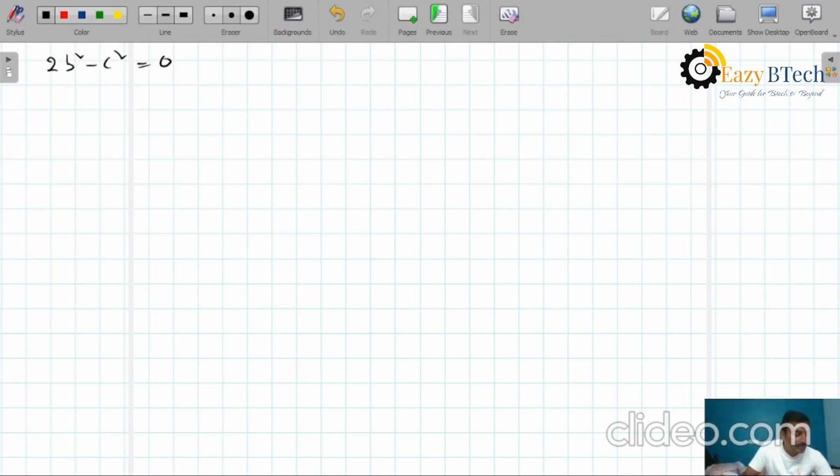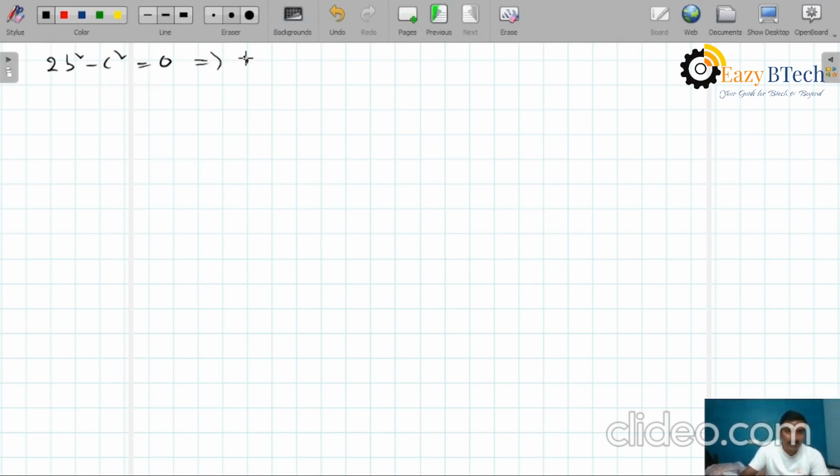Equals to 0. From this one, what can I write? Here I am taking 2b square minus c square equals to 0.